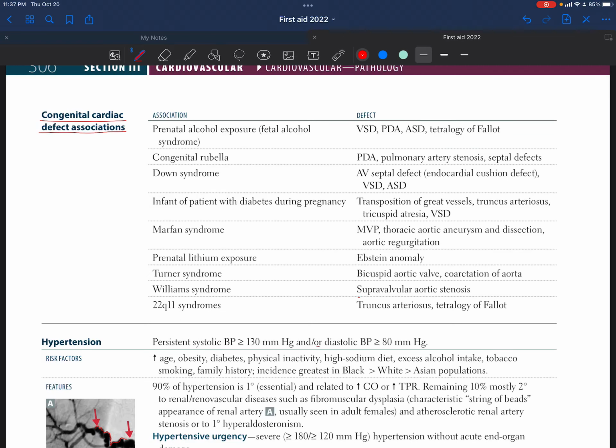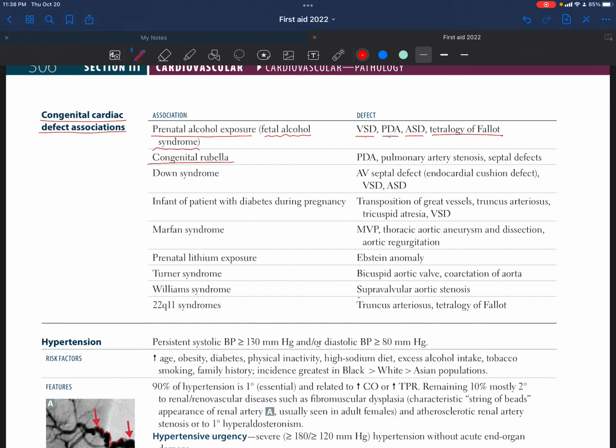Congenital cardiac defect associations. For example, if we have a prenatal alcohol exposure, which is also called fetal alcohol syndrome, the defect could be VSD, PDA, or ASD, that is ventricular septal defect, patent ductus arteriosus, or atrial septal defect, or just tetralogy of Fallot. So basically, a lot of things could happen.